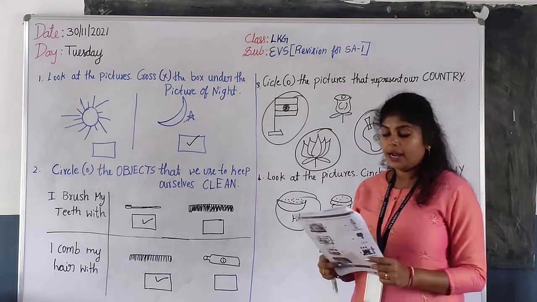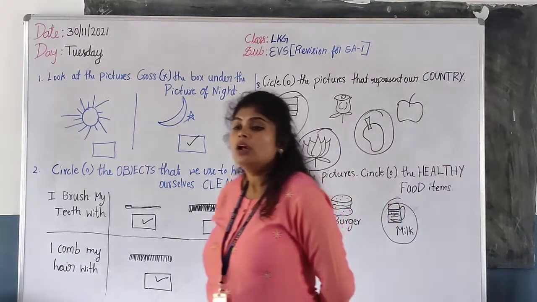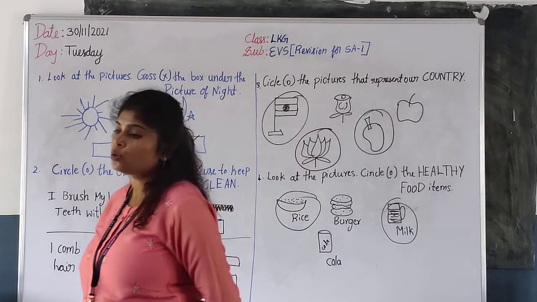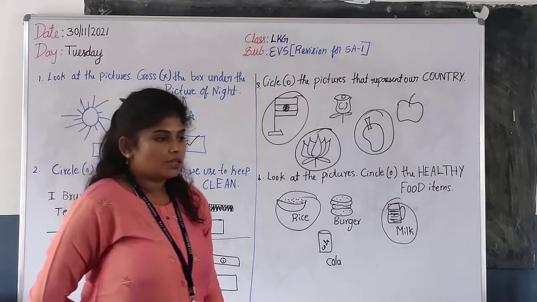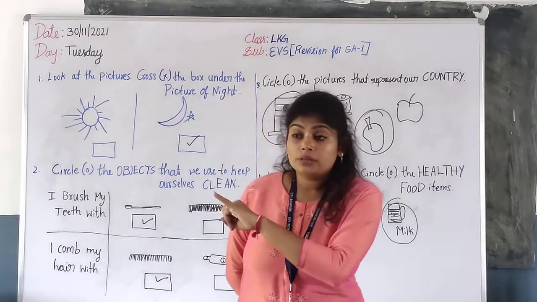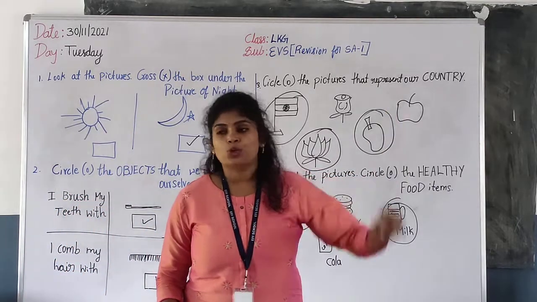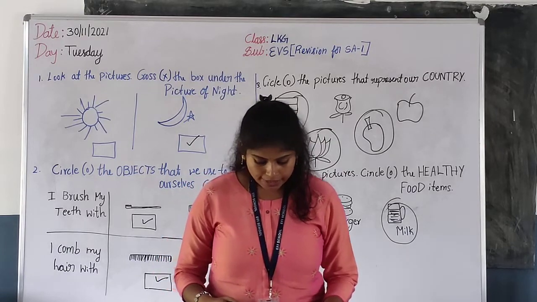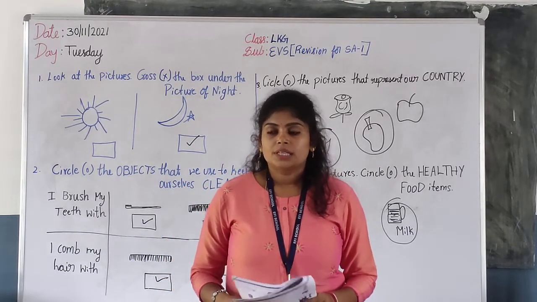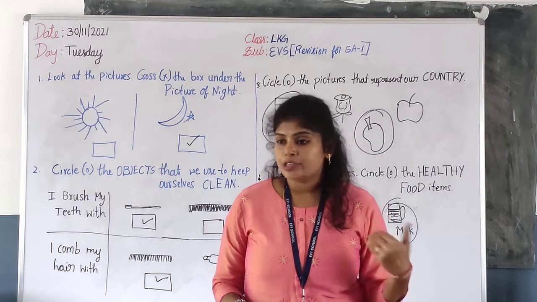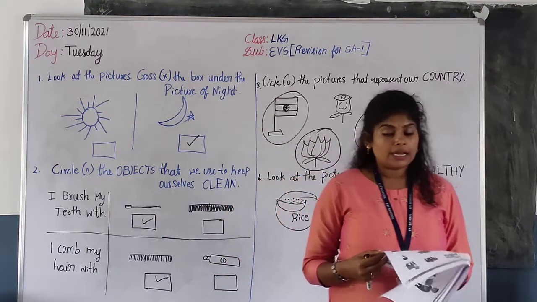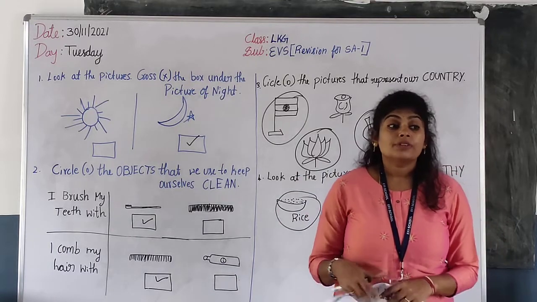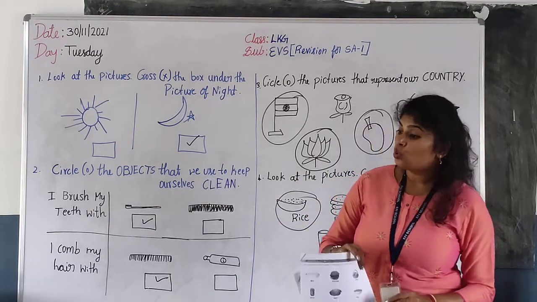And circle the different places in your school. What are the places in your school, children? This is classroom. Then playground. Then principal's room. Then canteen. These are the places that are there in our school, right? Yes. So you have to circle the different places which are there in your school.